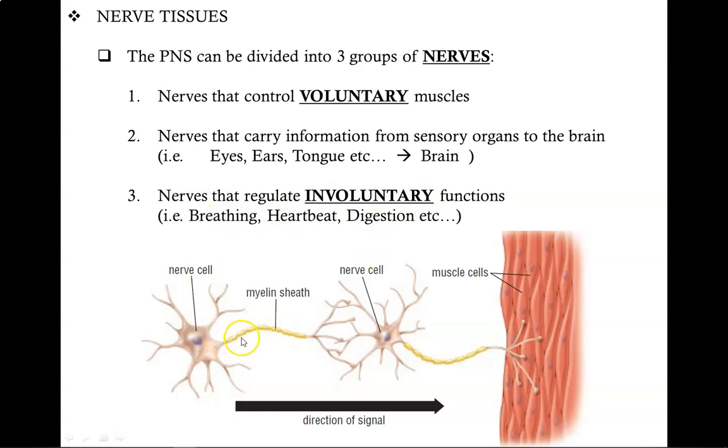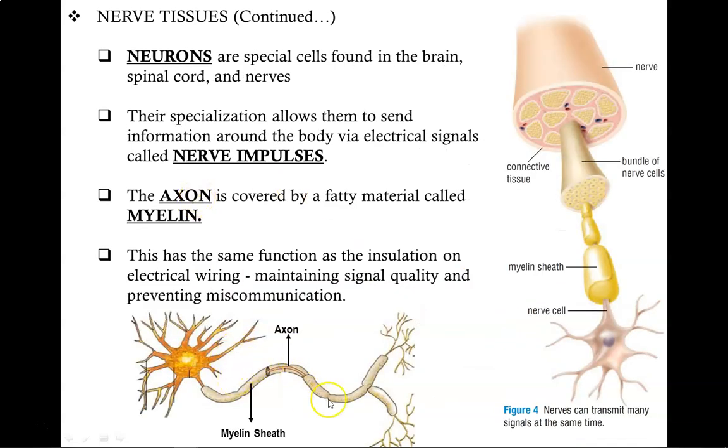There are two major sections to a nerve cell. The first part is the cell body. Here we see dendrites extending out and branching out from the main cell body. This allows the cell to send signals to multiple areas and also receive signals from multiple areas. These signals then travel along this tail called an axon, which can connect onto another nerve cell or directly to the tissue being controlled. Now the axon is covered by a fatty material called myelin.